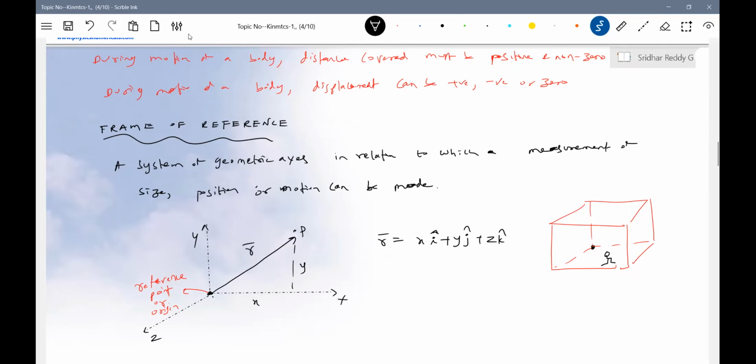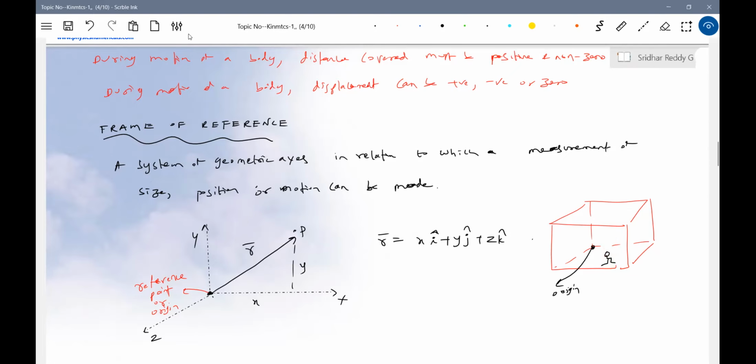If you take this as the origin, it'll be very easy for you to define your position. Am I right? You are at a distance X, at a distance Y, at a distance Z. So this will become a reference frame. Is it the room or the origin that is the reference frame? Your room itself is now a reference frame. To define your position, you are taking your room as the reference frame. That's the meaning of frame of reference.